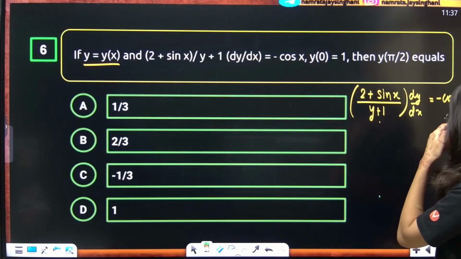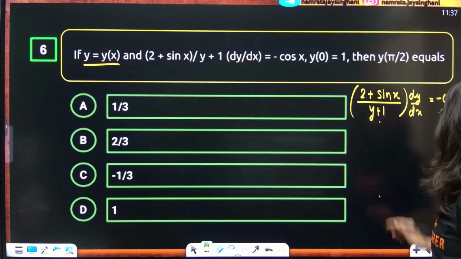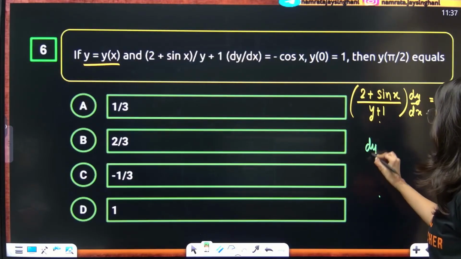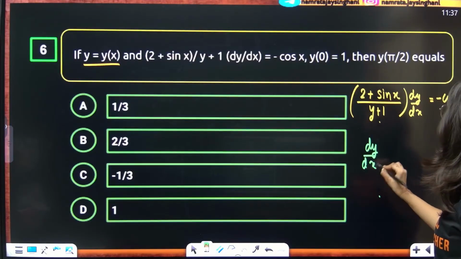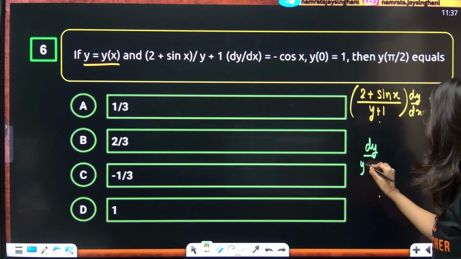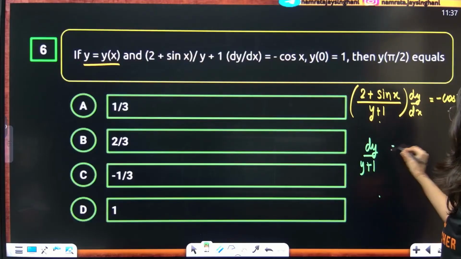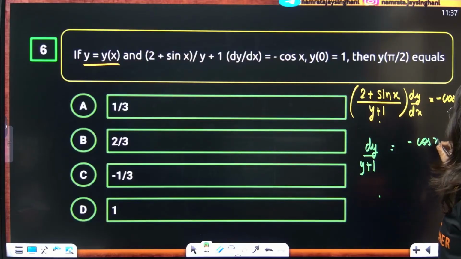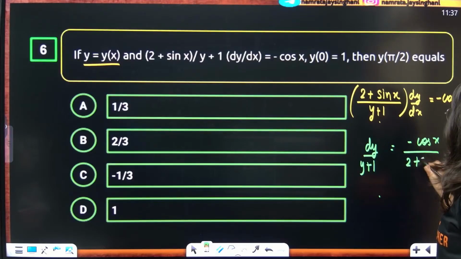Now this is variable separable, students. So dy upon y plus 1 is equal to minus cos x upon 2 plus sin x dx.